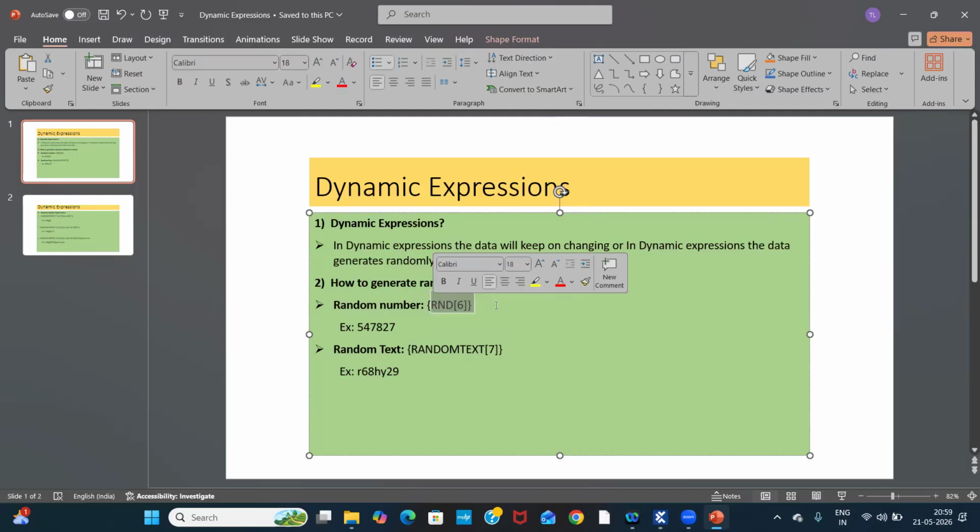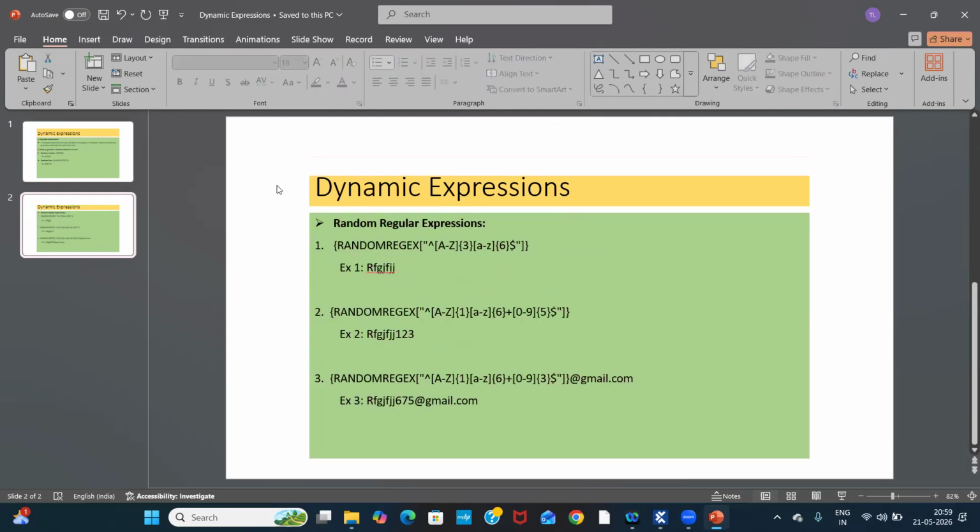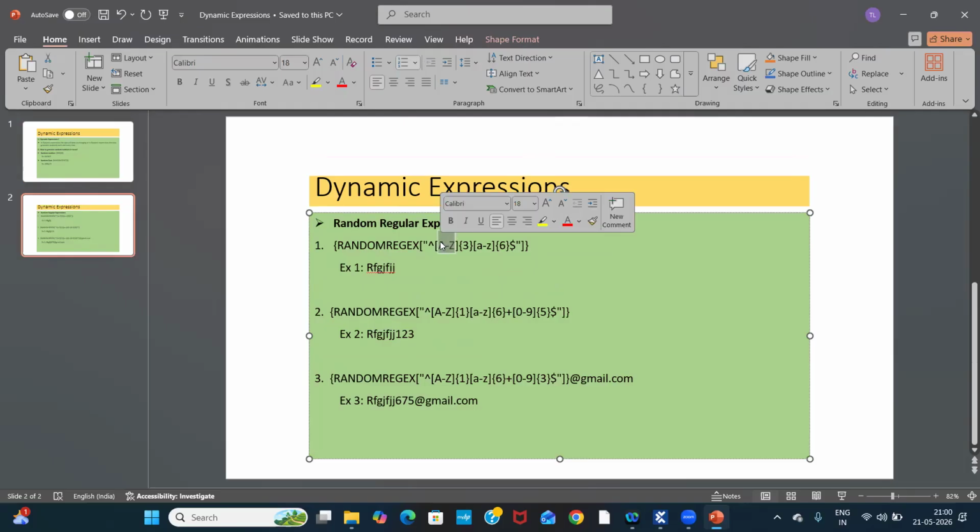By using this random syntax we can generate numbers randomly. By using random text we can generate text with numbers randomly. By using random regular expressions we can create a text with capital letters and small letters. Why capital letters are coming: I mentioned here clearly A to Z capital.